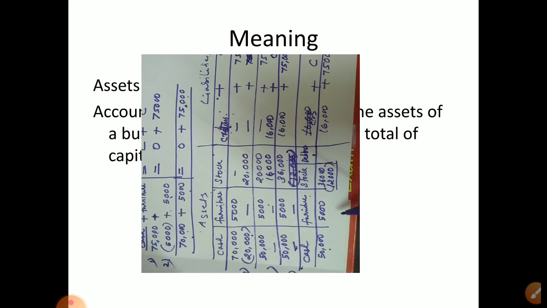We sold it for credit, that means we didn't receive any amount, so 0 here. Furniture no change, 0 here, nothing. Now debtors, ये पैसा बाद में हमको मिलेगा. But what is the selling price? 15,000 is the selling price.